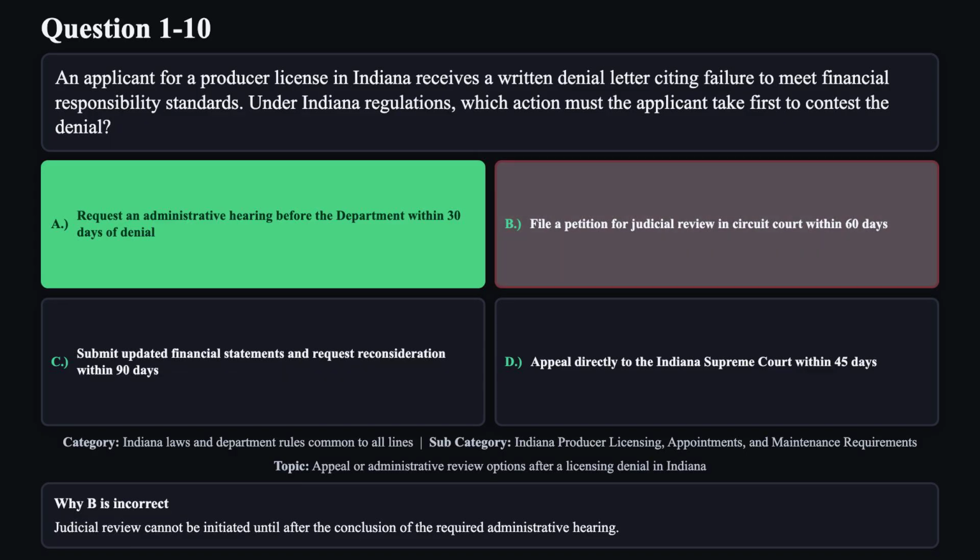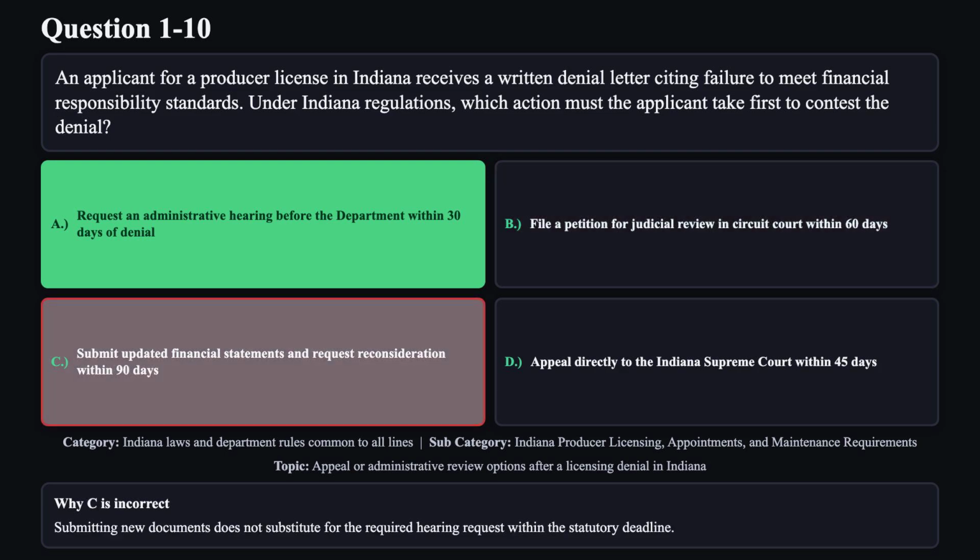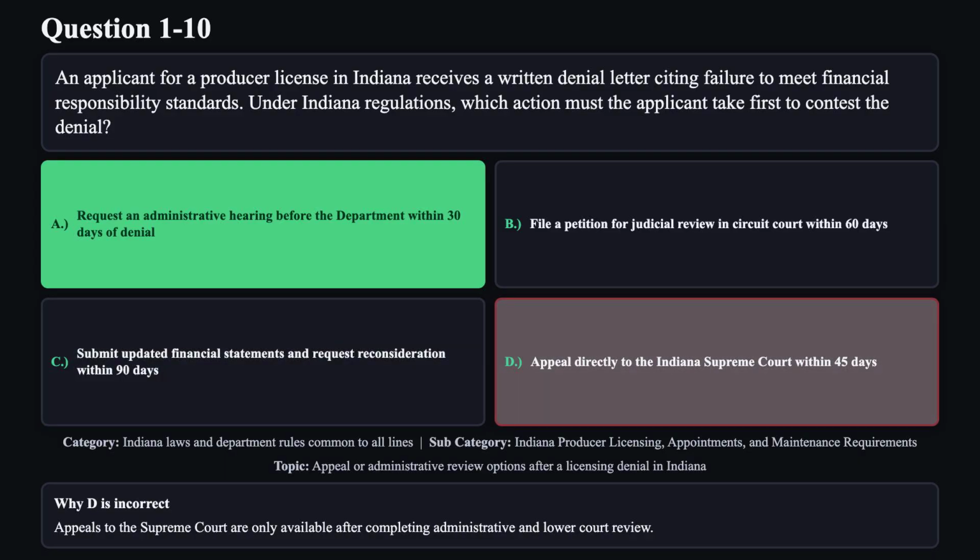Judicial review cannot be initiated until after the conclusion of the required administrative hearing. Reason C is not correct. Submitting new documents does not substitute for the required hearing request within the statutory deadline. Reason D is not correct. Appeals to the Supreme Court are only available after completing administrative and lower court review.